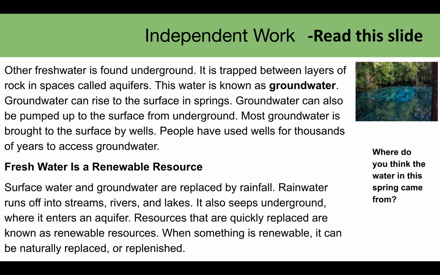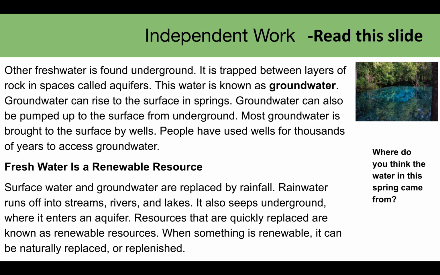Other fresh water is found underground. It is trapped between layers of rock and spaces called aquifers. This water is known as groundwater. Groundwater can rise to the surface in springs. Groundwater can also be pumped up to the surface from underground. Most groundwater is brought to the surface by wells. People have used wells for thousands of years to access groundwater.